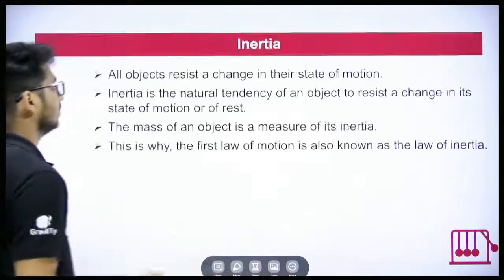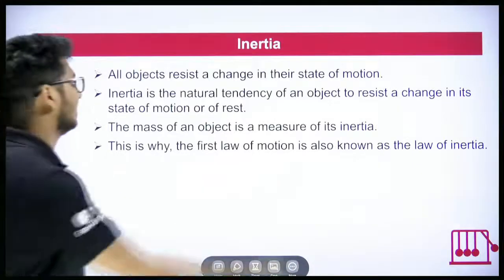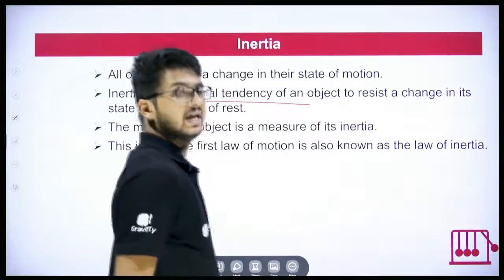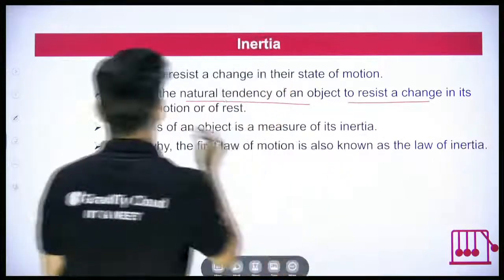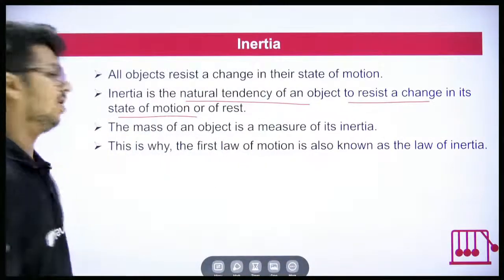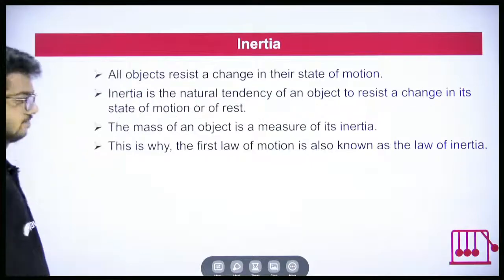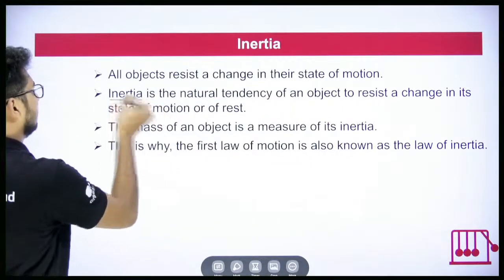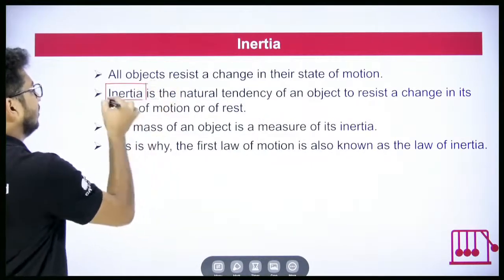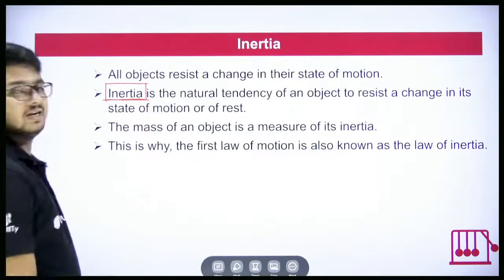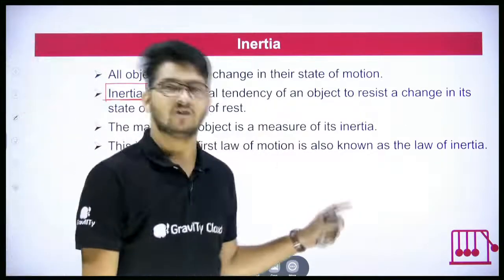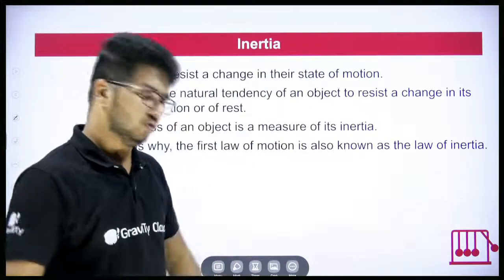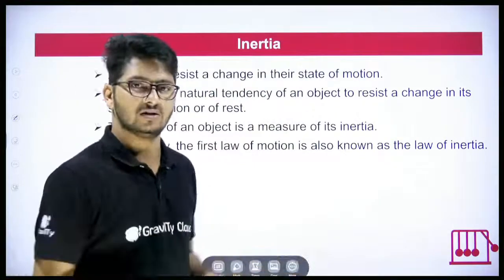Okay? So inertia is a natural tendency of an object to resist a change in its state of motion or of rest. That is very, very important, everyone, because inertia is nothing but the natural tendency of an object to remain in the same state of motion.